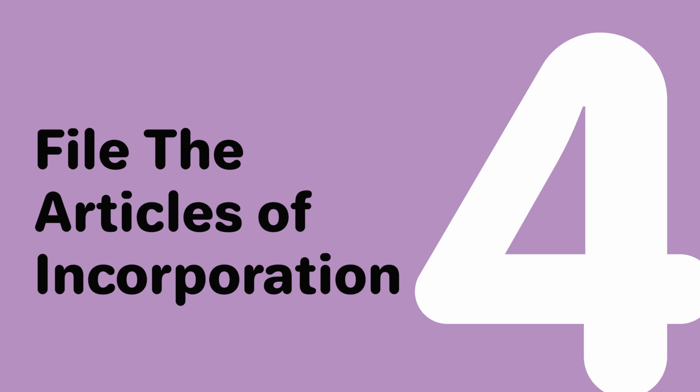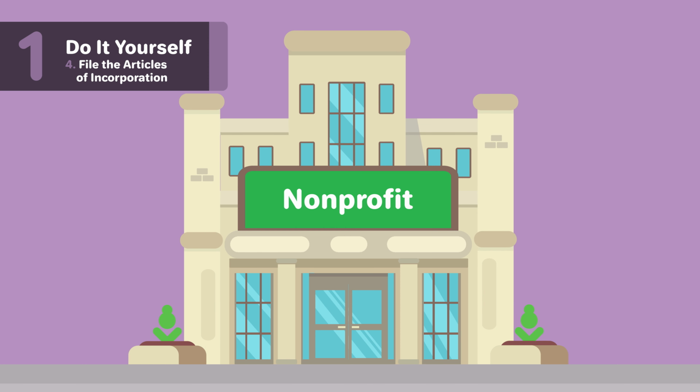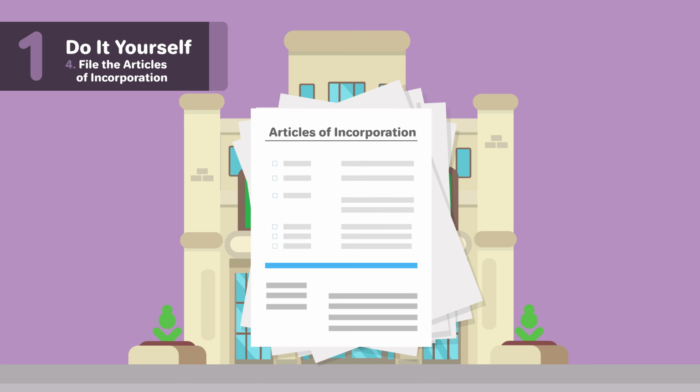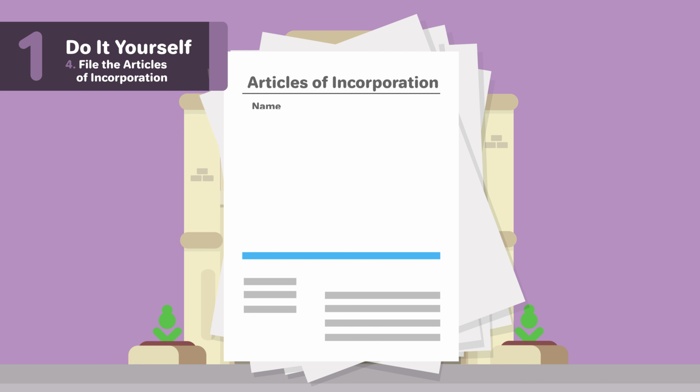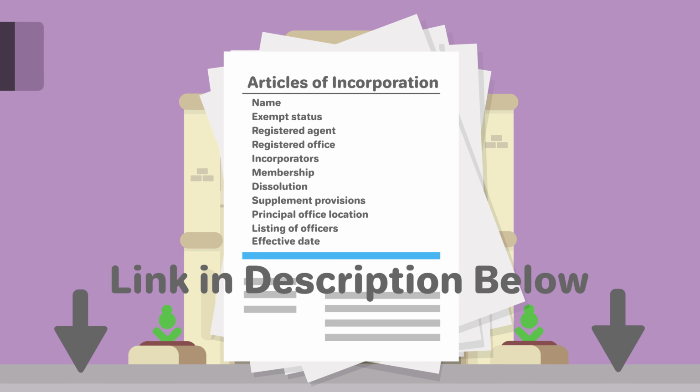4. File the Articles of Incorporation. To form a nonprofit corporation, you will need to file official papers with North Carolina. In North Carolina, this is called the Articles of Incorporation. Some possible information in the Articles of Incorporation you may have to include is name, exempt status, registered agent, registered office, incorporators, membership, dissolution, supplemental provisions, principal office location, listing of officers, and effective date. For more information on the sections of North Carolina's Articles of Incorporation, check out our page linked below.